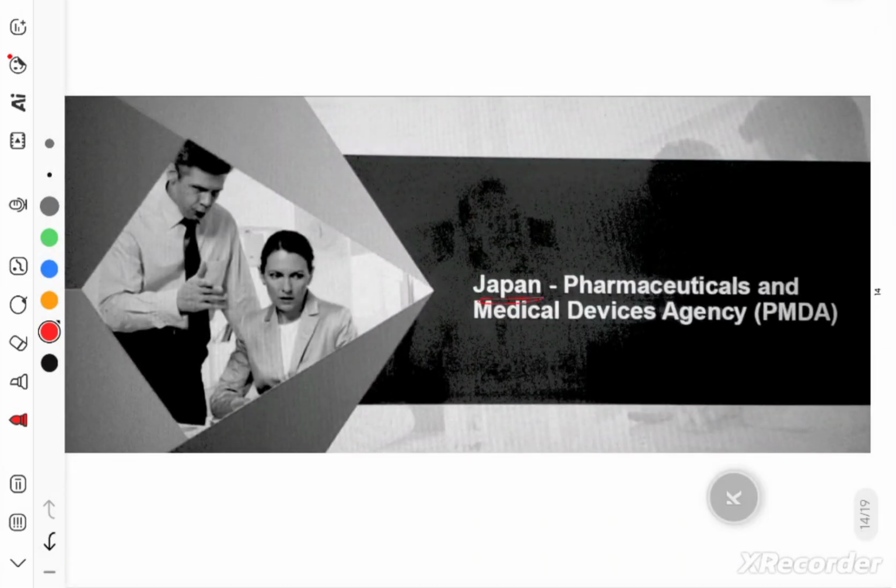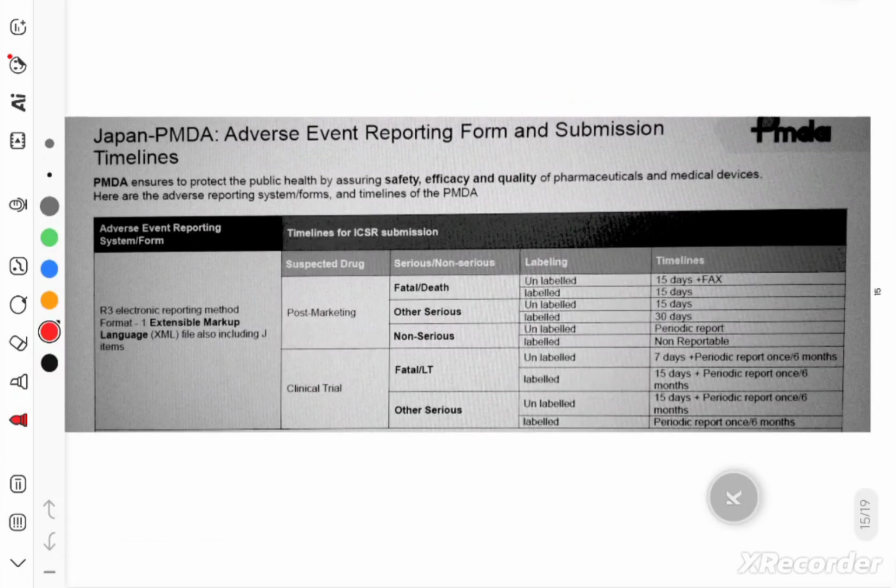Then for Japan, we have PMDA as our regulatory authority. Just neglect this. This is very important.